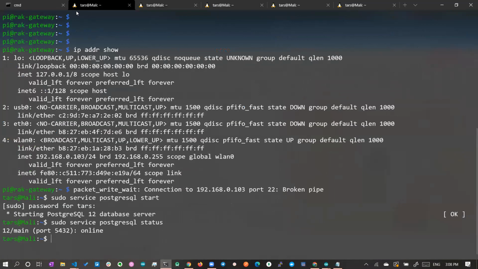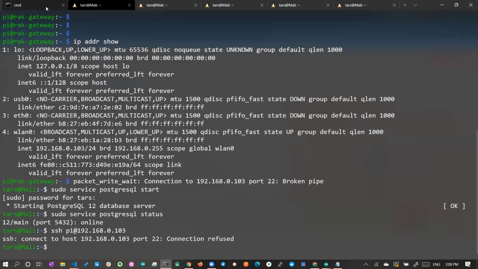But now, remember, we have our Raspberry Pi, right? This Raspberry Pi OS, the Raspbian OS provided by ChirpStack, has the ability to connect to a TTN server, and it also has an inbuilt ChirpStack server on its own. Okay, so what we can do is, the connection was refused once again.